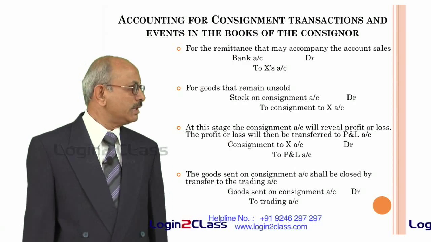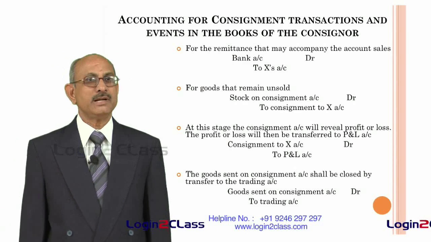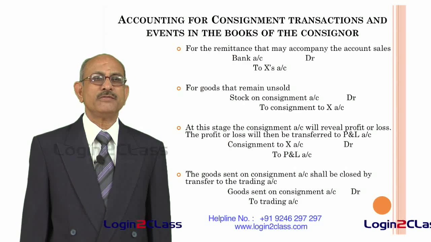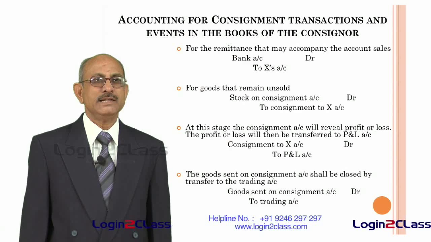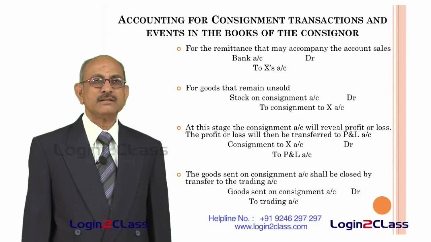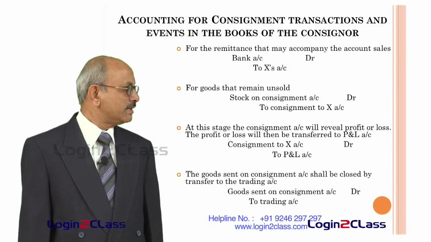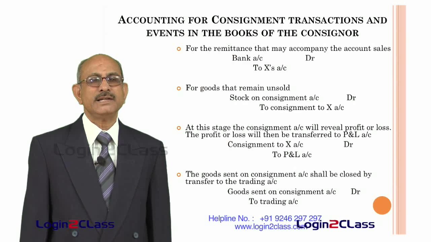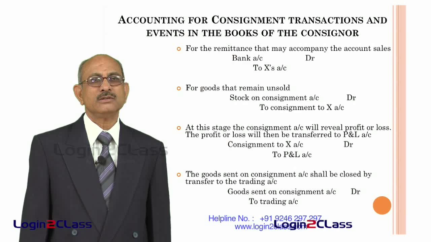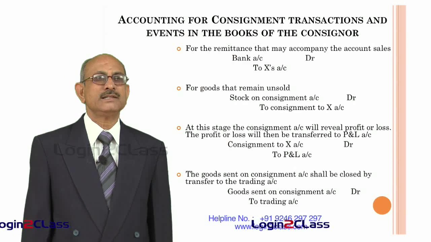So, consignment is only one part of the transactions. The consignor may be selling goods separately also directly. So, in order to ensure that the total trading profit and loss account of the entire entity is reflecting this consignment sales also, this entire thing is transferred to trading account. So, we have to debit goods sent on consignment account and credit trading account. Ultimately this entire thing goes to the trading account, so it will become part of the total profit and loss account of the consignor.